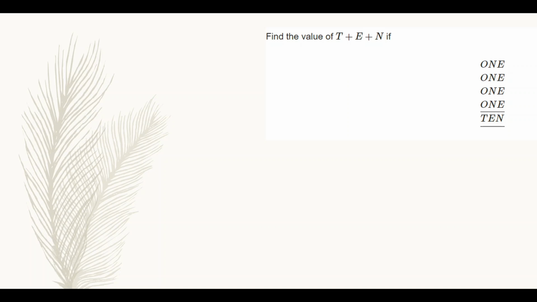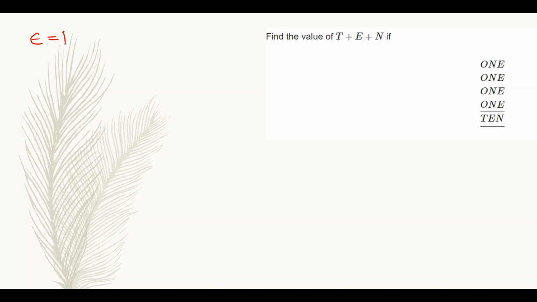Here this is my first example. We have to find the sum of T, E and N, where TEN is the result after addition of 4 ONE's, that is 10. I have to add the individual digits of the number TEN, that is T plus E plus N. So in order to answer this question, first I am considering E value as 1.